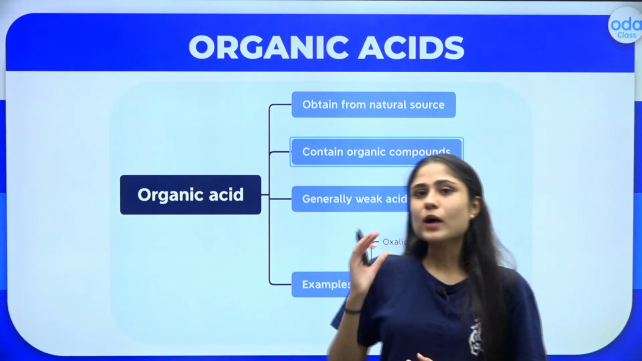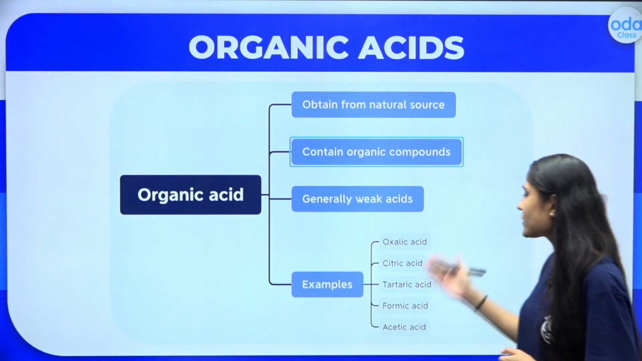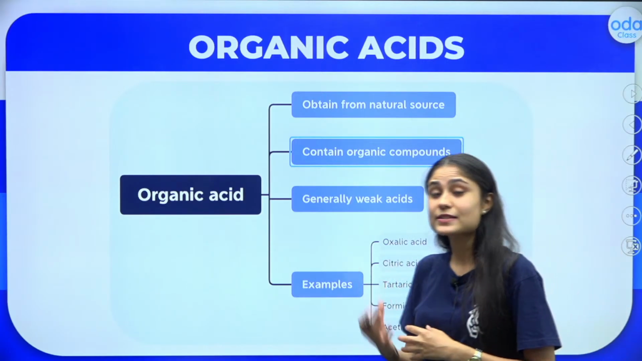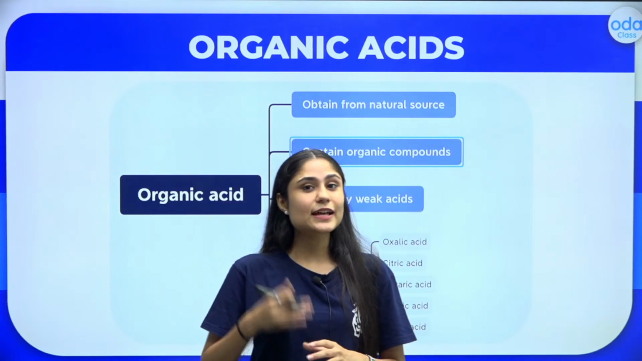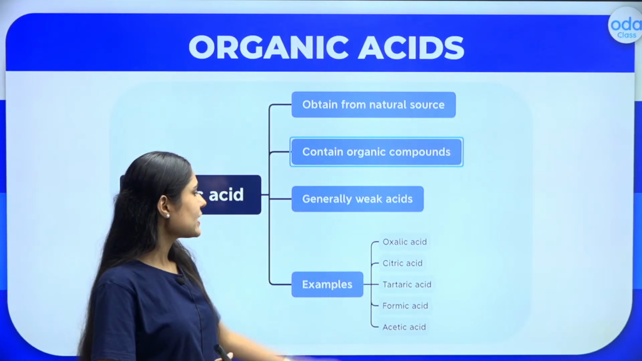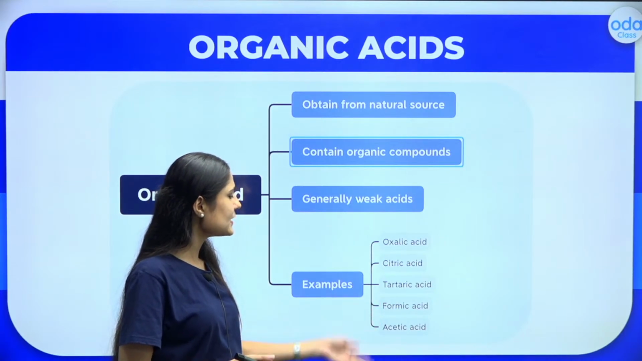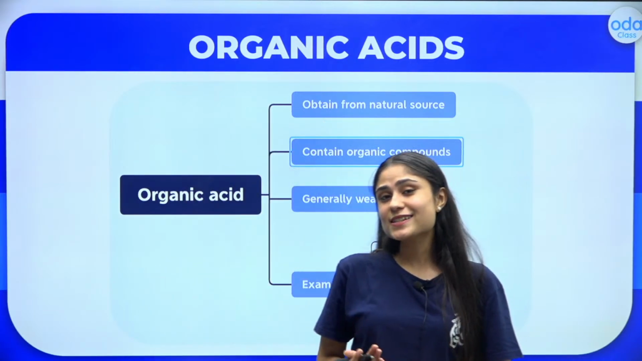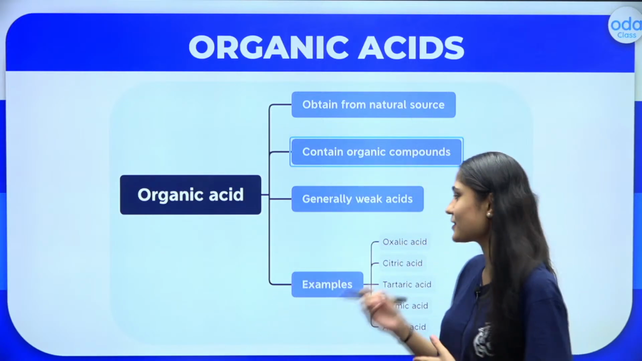Now let us see some examples of these organic acids. So we have oxalic acid, we have citric acid. Citric acid, you must have heard, is present in citrus fruits like oranges and lemons. So all of this is obtained from a natural source. We have tartaric acid, generally present in grapes, bananas. We have formic acid, acetic acid, malic acid. There are so many different acids that we can obtain from natural sources, right?